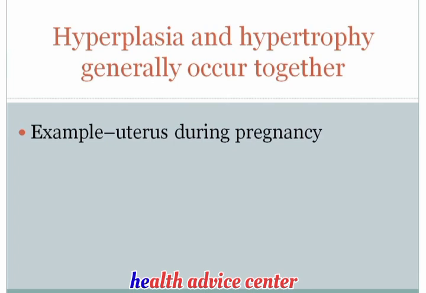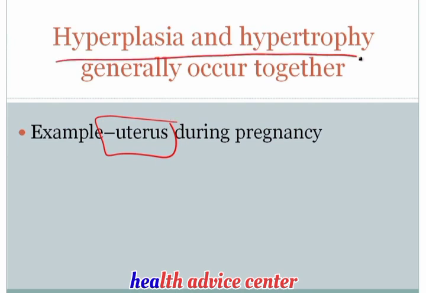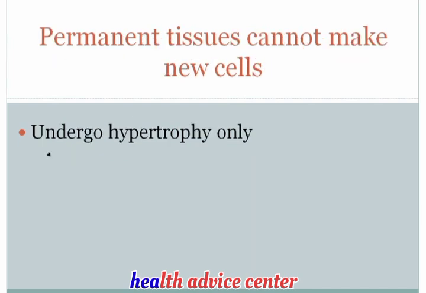So let's take a simple example. When a woman becomes pregnant, the uterus is going to increase in size. Obviously, the uterus has to increase in size because it needs to provide space and a home for the developing fetus. Now, that uterus is going to increase in size in two ways. First, the smooth muscle of the uterus will undergo hyperplasia, i.e. there will be increased cells produced. And second, the smooth muscle of the uterus will undergo hypertrophy. So the cells will also become bigger. And generally speaking, hyperplasia and hypertrophy will actually occur together.